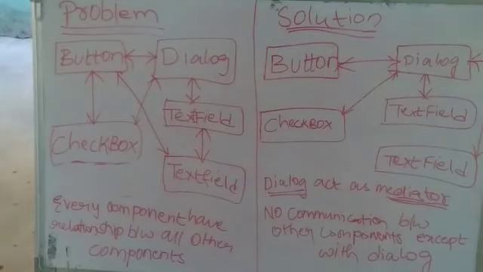So now let us compare the problem with the solution. Here, button, dialog, text field, and checkbox components are interrelated with each other. That means each and every component has communication with all other components, which makes us not reuse the components. That means we cannot use the components again and again in different programs. So here we are introducing the concept called mediator.